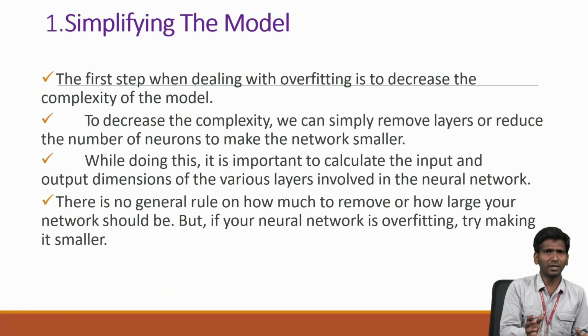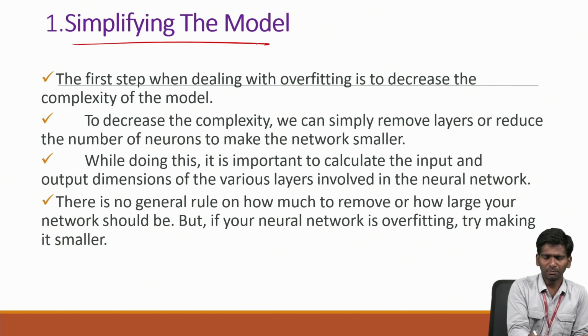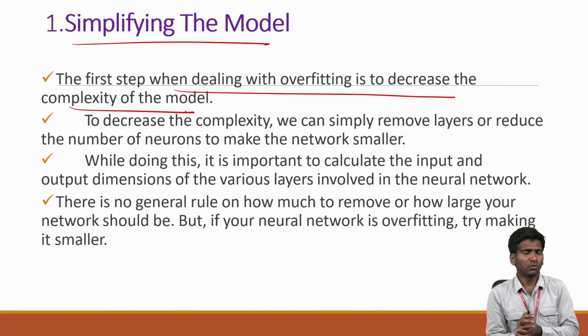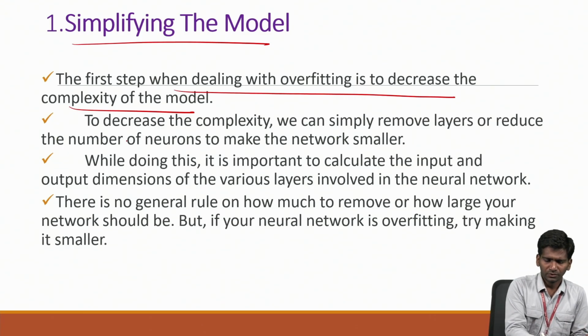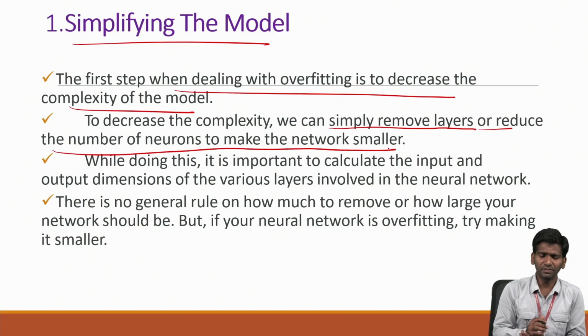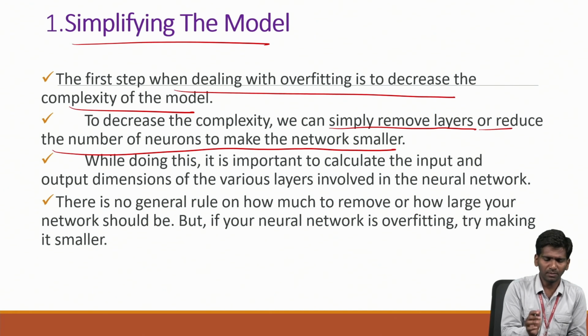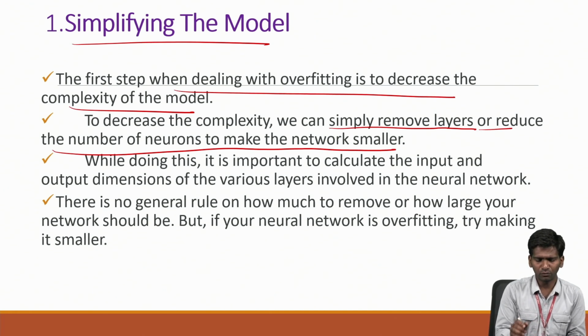Next we'll be elaborating separately on simplifying the model. Simplifying the model, when dealing with overfitting, means decreasing the complexity of the model. Overfitting means the model is very complex, right? So in order to reduce that complexity, we simply remove layers or reduce the number of neurons to make the network simple. We can remove layers or neurons to make the architecture very simple in order to overcome overfitting. So this is one technique to overcome overfitting.